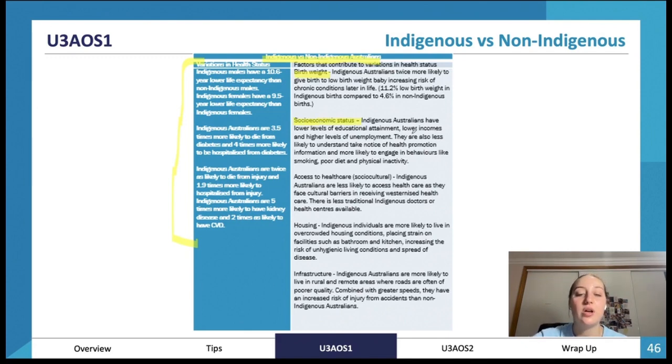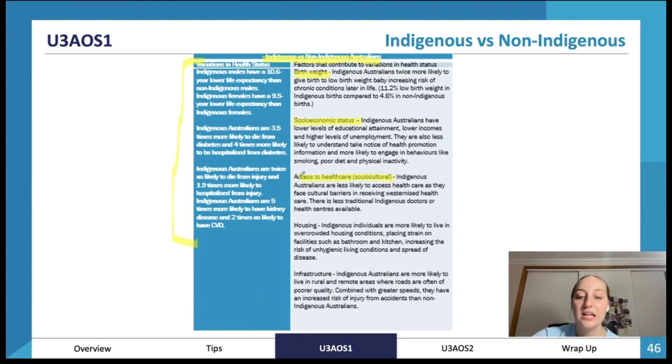Socioeconomic status. Indigenous Australians have lower levels of education attainment, lower incomes, and higher levels of unemployment. Socioeconomic status is made up of employment, income, and education, so it's those three factors combined. Indigenous Australians have lower levels of all three. They're also less likely to understand and take notice of health promotion information, and more likely to engage in behaviours like smoking, poor diet, and physical inactivity, which can contribute to their health status as well.